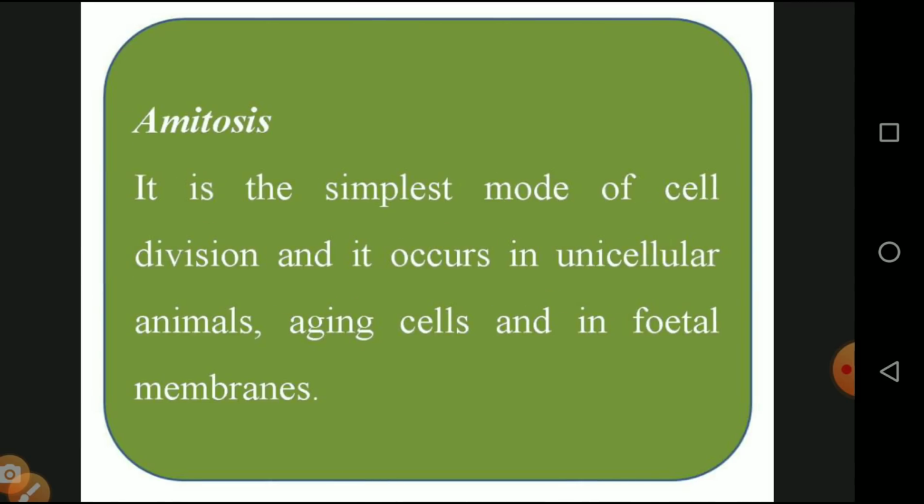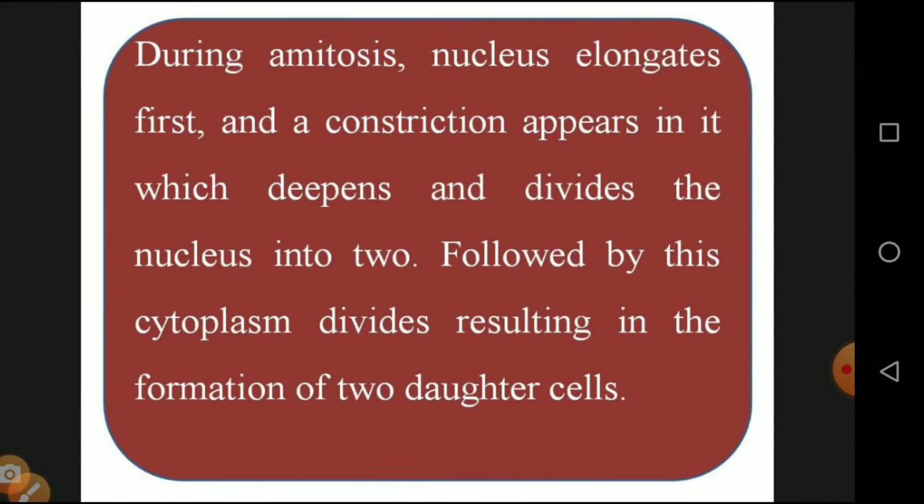And what is amitosis? It is the simplest mode of cell division, occurring in unicellular animals. So it occurs in unicellular organisms like amoeba, euglena, paramecium, bacteria and yeast. They divide by means of a simple mechanism, so it is called amitosis. During amitosis, the nucleus first elongates, and a constriction appears which divides the nucleus into two. This is followed by the cytoplasm dividing, resulting in the formation of two daughter cells.